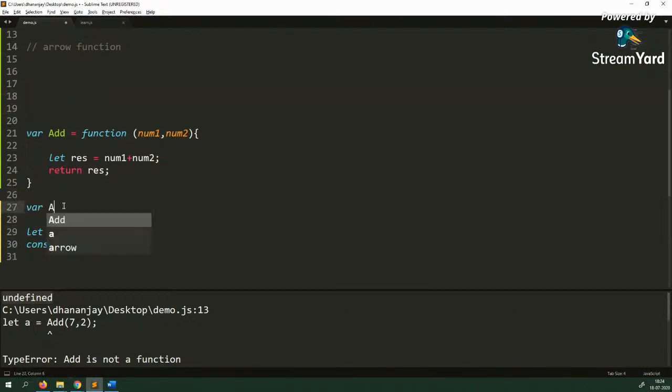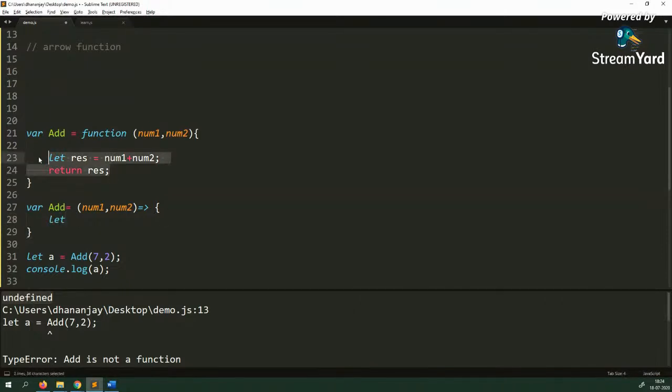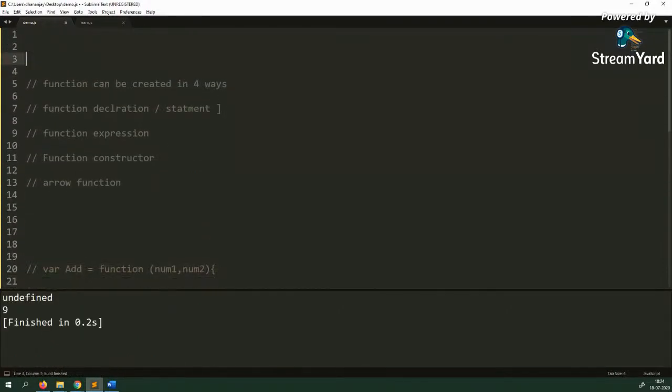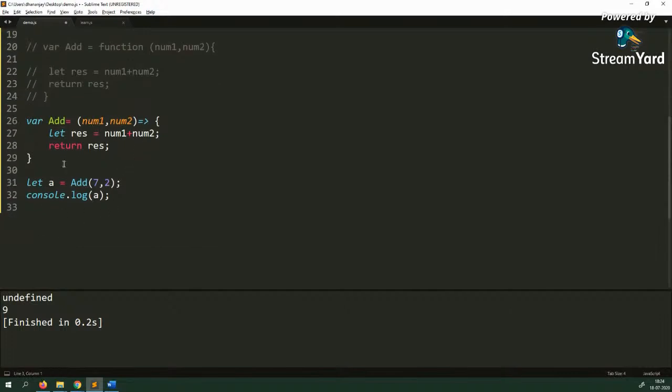So I can say var add equal to num1, num2, and then here I can say let. I can take this from here and put it here, and then let me comment this. It should work fine. Here you are getting 9. So this is how you write an arrow function. An arrow function, of course, gives you shorter syntax.